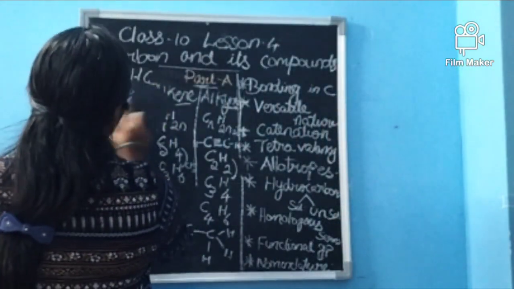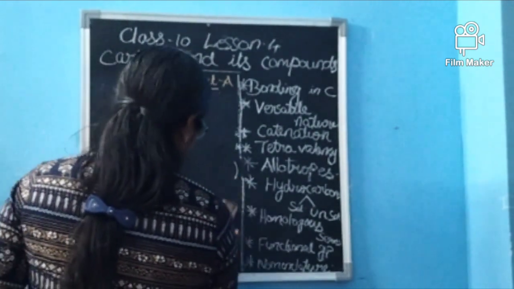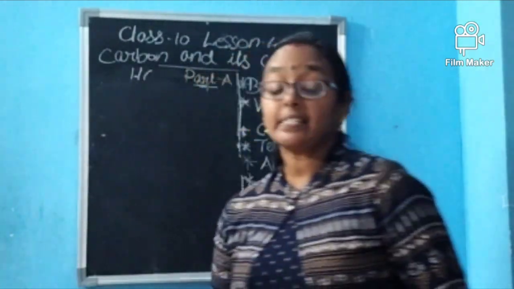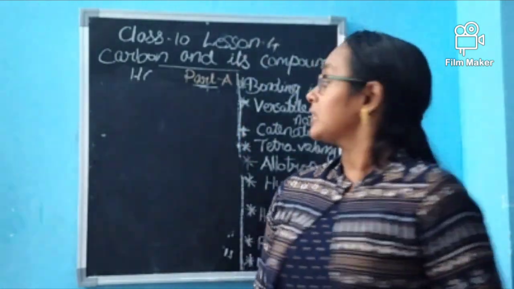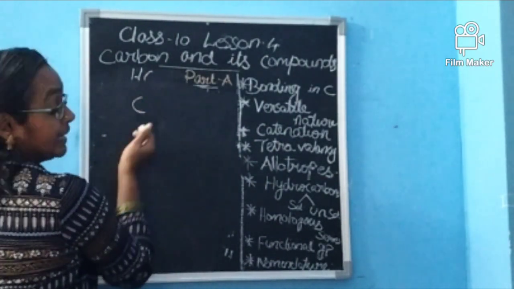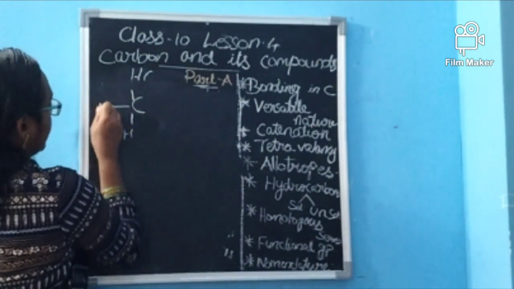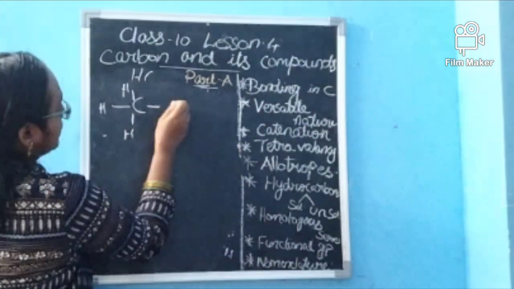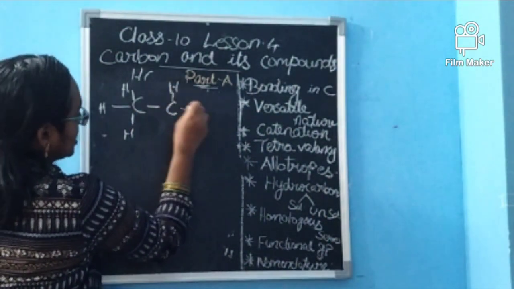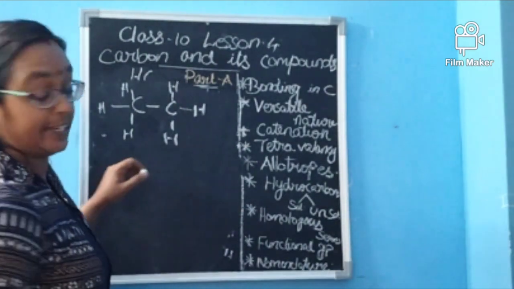What will happen when a functional group is a part of the carbon atom? When it is joined to the carbon atom, see, a simple thing, ethane, CH3, single bond, CH3. This is ethane.